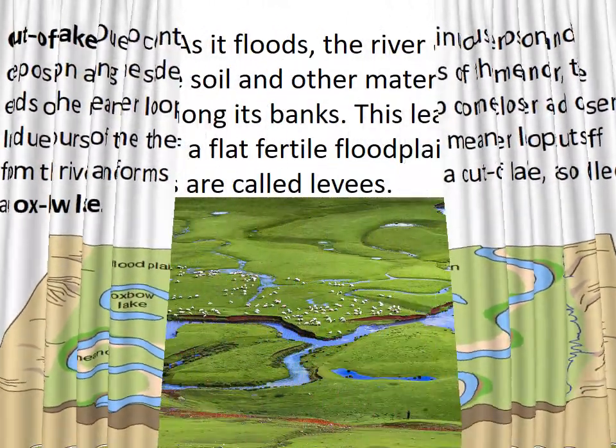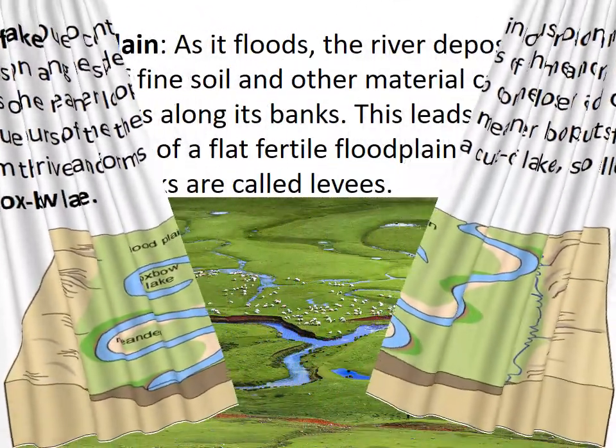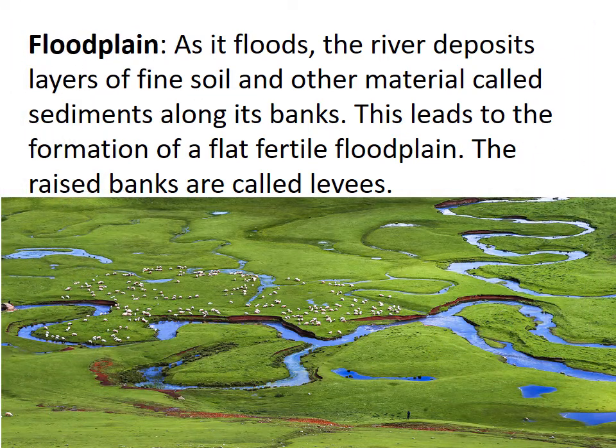So next, we are going to see about floodplain. As it floods, flood means overflow of water, the river deposits layers of fine soil and other material called sediments along its banks. This leads to the formation of flat, fertile floodplain. The raised banks are called levees.